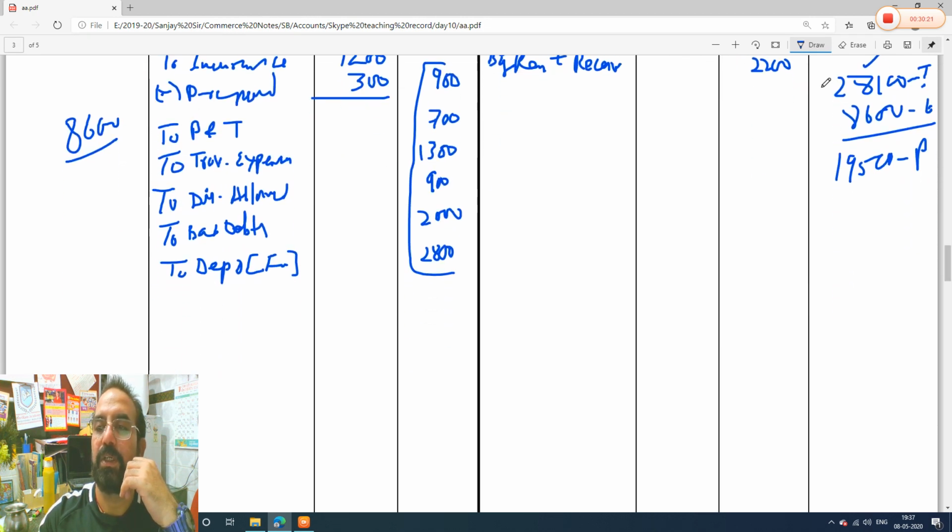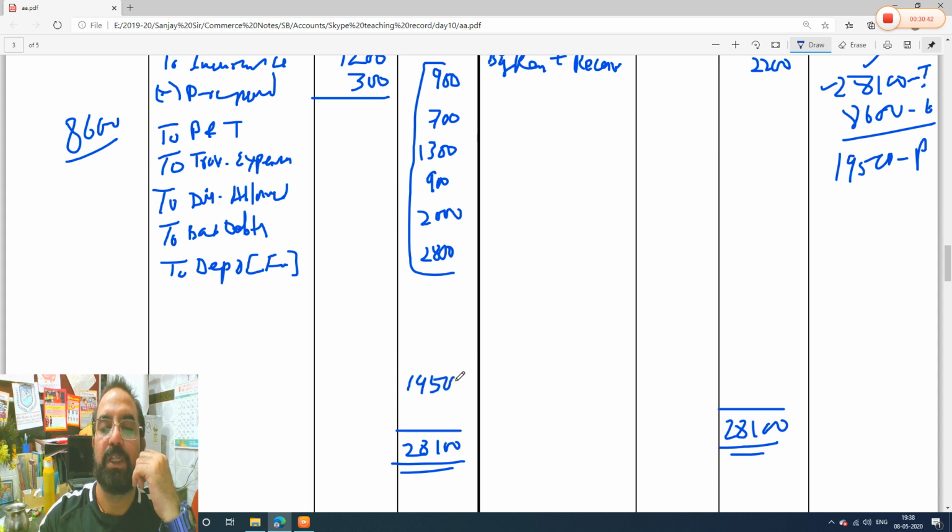So we will take the bigger total as the starting figure, 28,100, and from 28,100 we deducted 8,600. We got 19,500. So 19,500 is our profit. So this is the net profit.